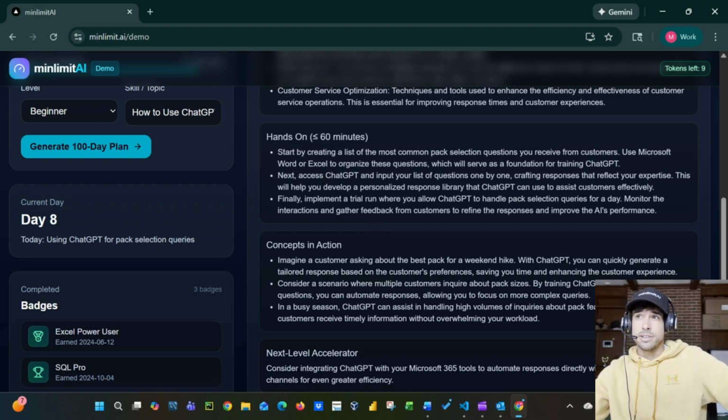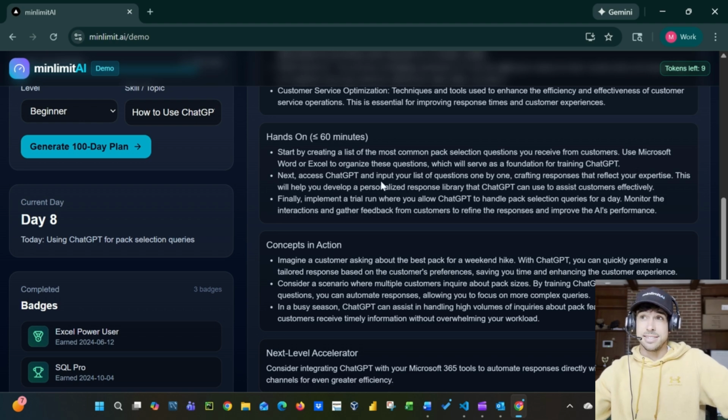Start by creating a list of the most common pack selection questions you receive from customers. Use Microsoft Word or Excel to organize these questions, which will serve as a foundation for training ChatGPT. So we already have Lars kind of thinking and getting a situation where he's working on the inputs, because obviously inputs play a huge role in what you're going to get on the output on the AI side. So he's thinking, sitting down there, what are the most common pack selection questions that I get and receive from these customers, kind of compiling that, putting it in a storage space that he could later give access to for ChatGPT.